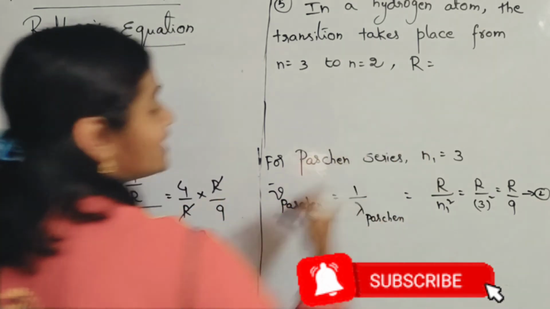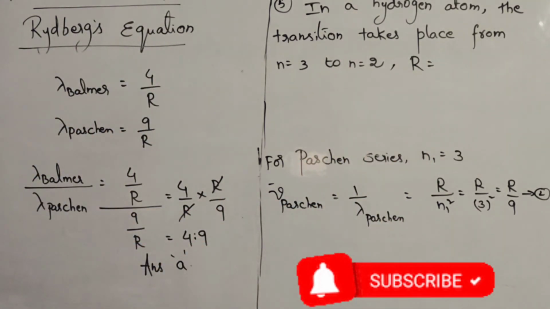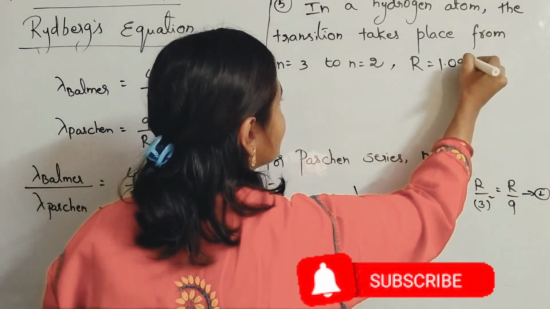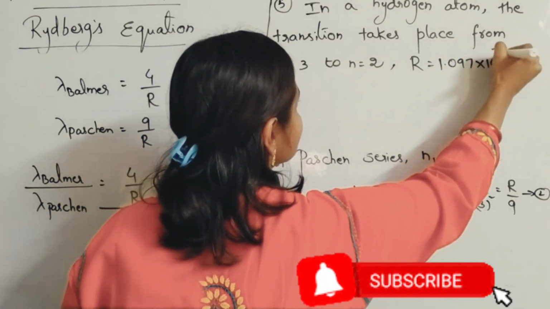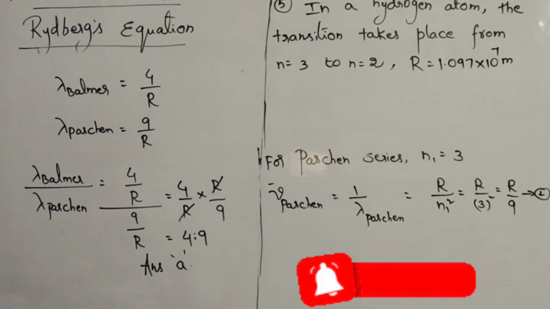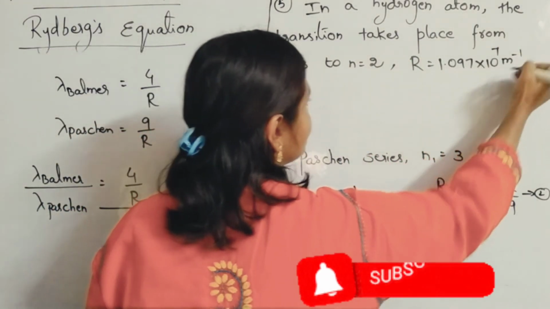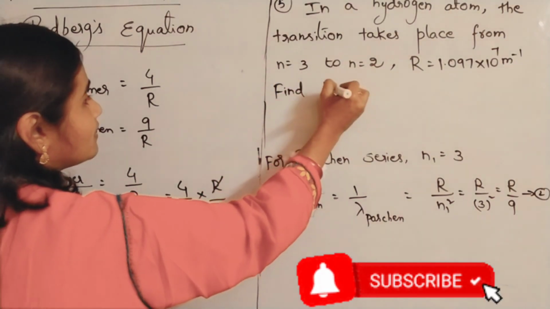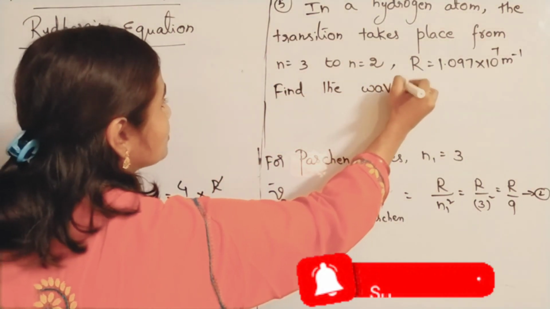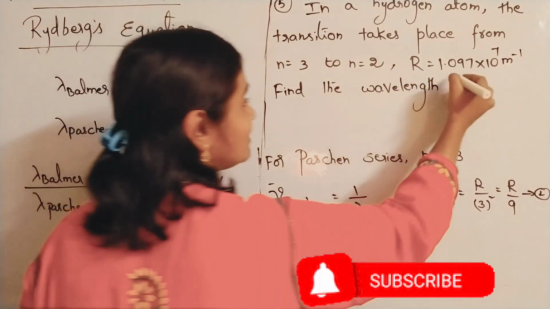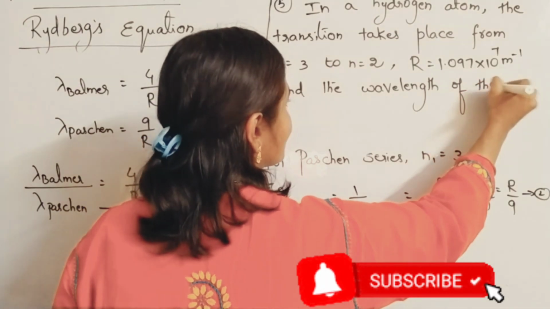R value is given as 1.097 into 10 to the power of 7 meter power minus 1. Find the wavelength of the transition.